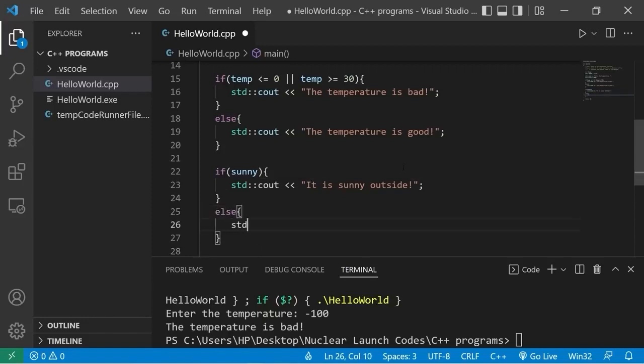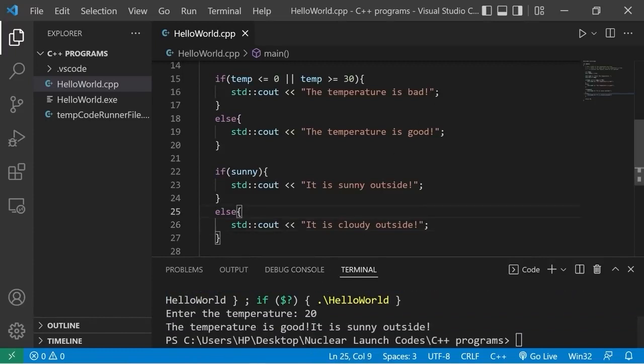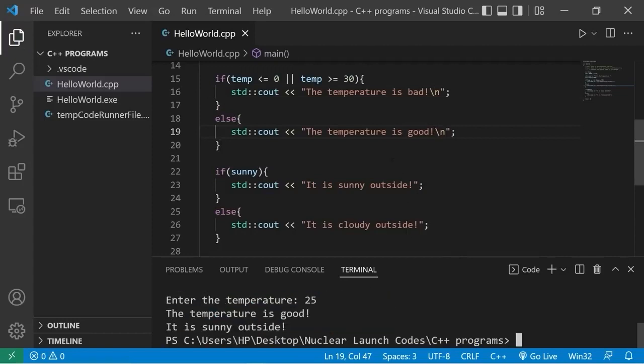Else, standard output, it is cloudy outside. Okay, one more time. Enter the temperature. It's 20 degrees Celsius. I should probably add some new line characters. There. Enter the temperature. It's 25 degrees Celsius. The temperature is good. It is sunny outside.